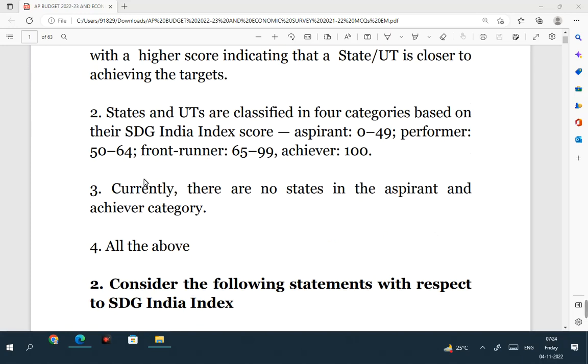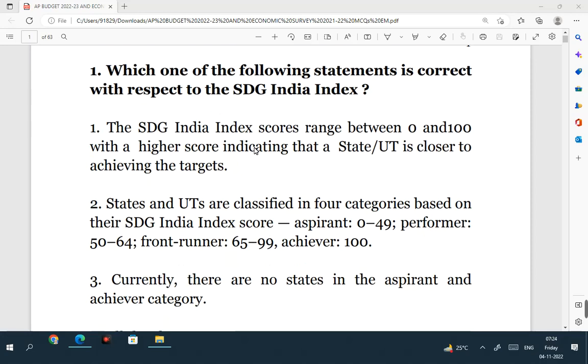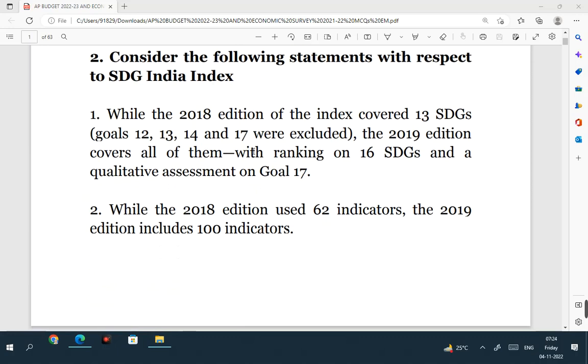Currently, there are no states in the aspirant and achiever category. This is also correct. So we do not have any state or union territory which has scored 100, and simultaneously we also do not have any state or UT whose score is less than 49. The third statement is also correct. So the answer is all the above. Which one of the following statements is correct with respect to the SDG India Index? All are correct. Then next, second question.